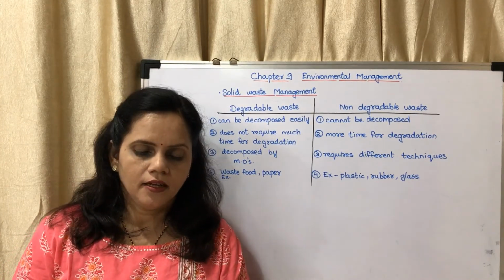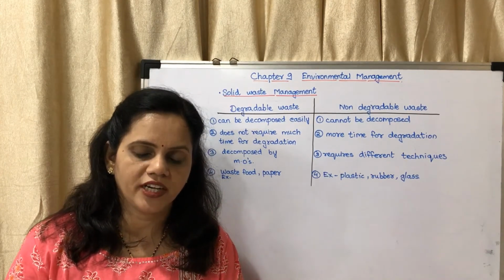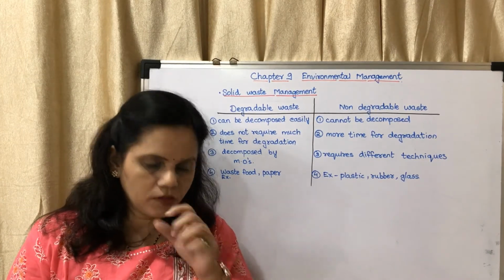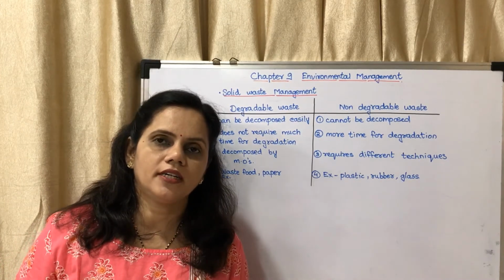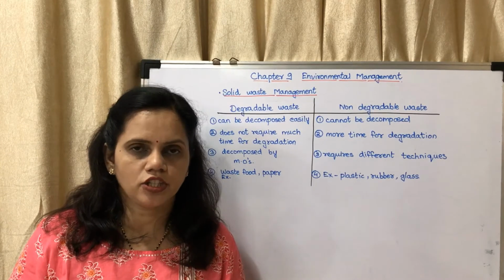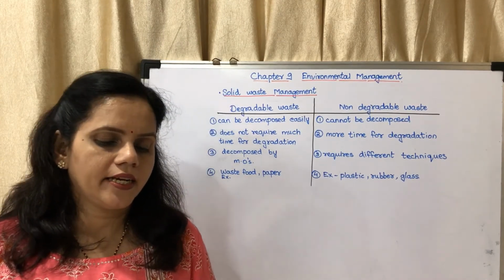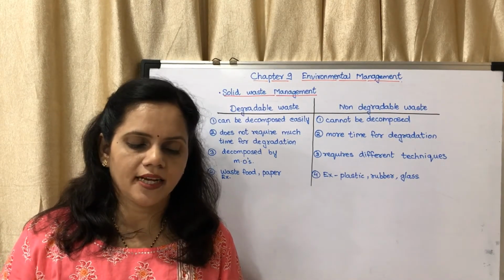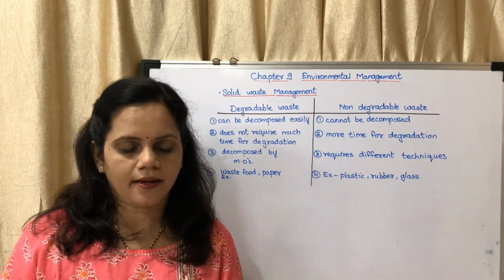Radioactive waste: radioactive materials like strontium-90, cerium-141, barium-140 and heavy water. Sorry, what is heavy water? Heavy water is the water in which the hydrogen is deuterium. It is an isotope of hydrogen. Okay, it is not used for drinking purposes. These are generated from atomic energy power plants, uranium mines, atomic research centers, nuclear weapons testing sites, etc.